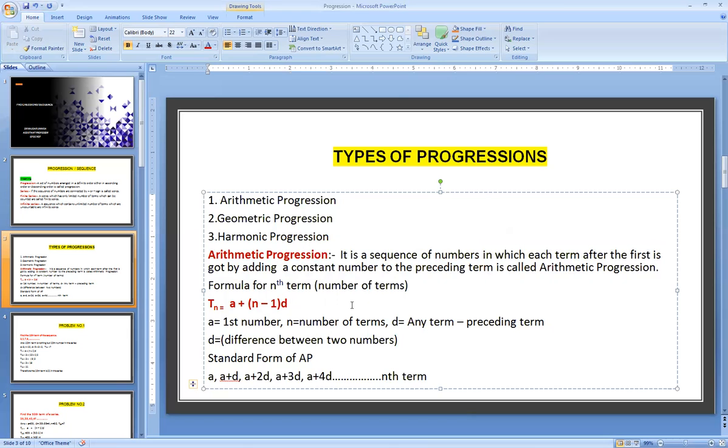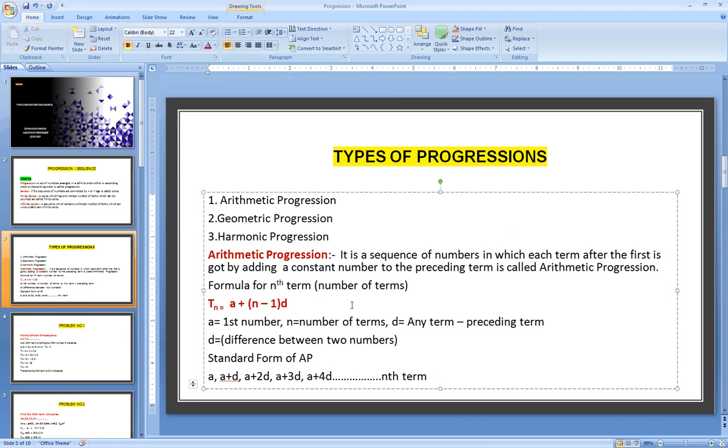We can see the difference between all the numbers: 4 minus 2 is 2, 6 minus 4 is 2, again 8 minus 6 is 2. How did we get all these numbers? 2 plus 2 becomes 4, 4 plus 2 becomes 6, 6 plus 2 becomes 8, 8 plus 2 becomes 10. In such a sequence, each term after the first is got by adding one constant number to the preceding term. Such a sequence of numbers is called an arithmetic progression.